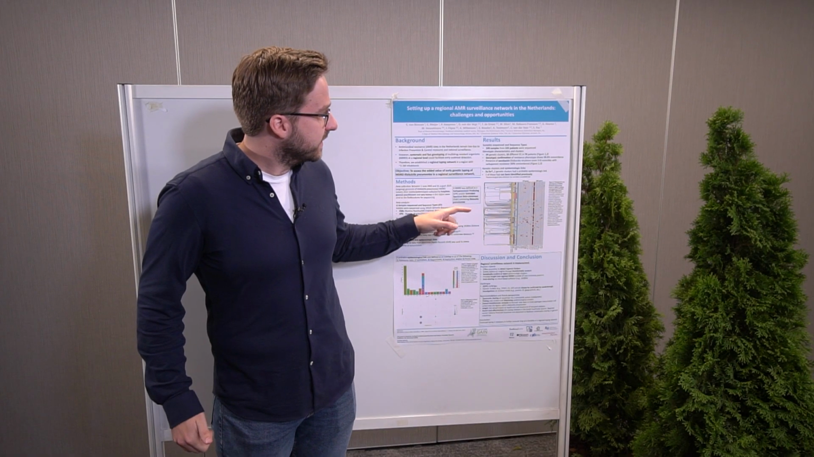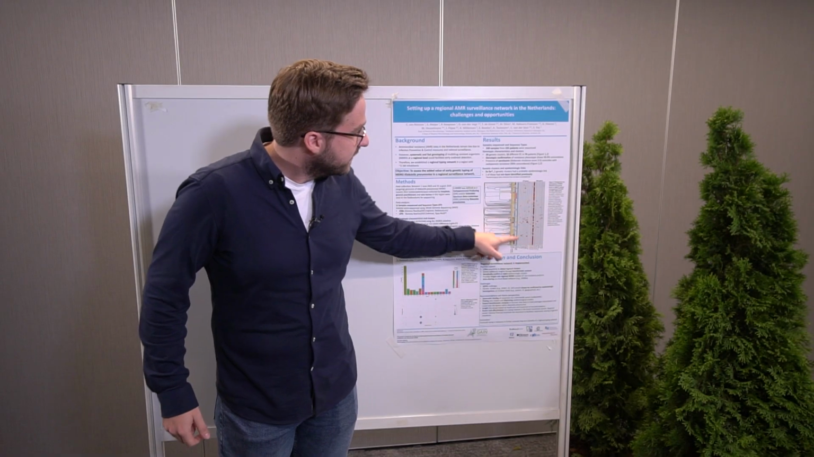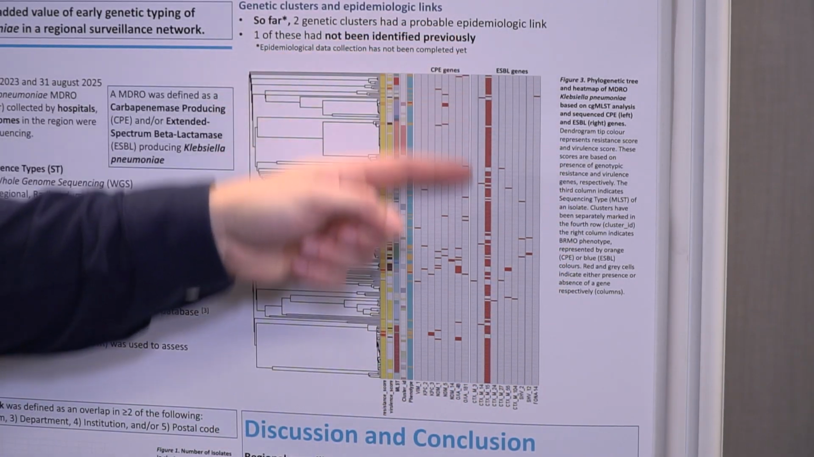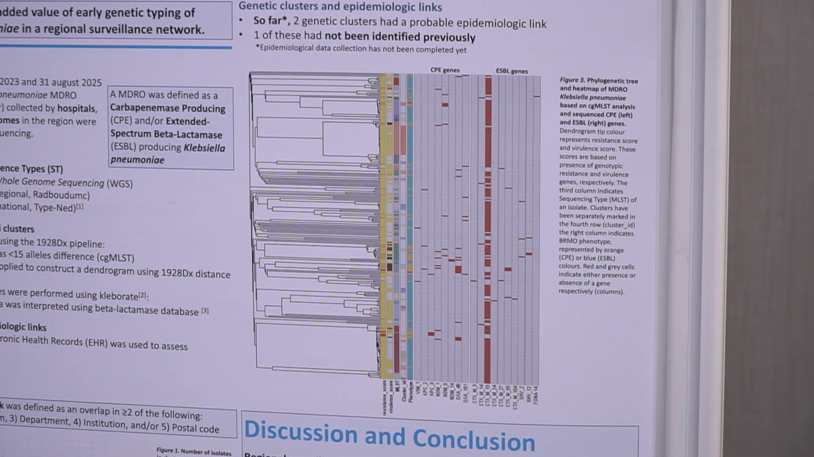And if we then quickly look at figure 3, we can actually see all the resistance genes over here. And we see quite a diverse population. However, there's an exception for CTXM15, which is very prevalent in our data. And that's also interesting to note.